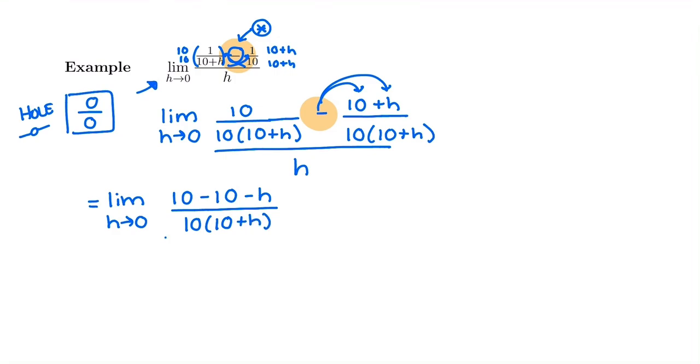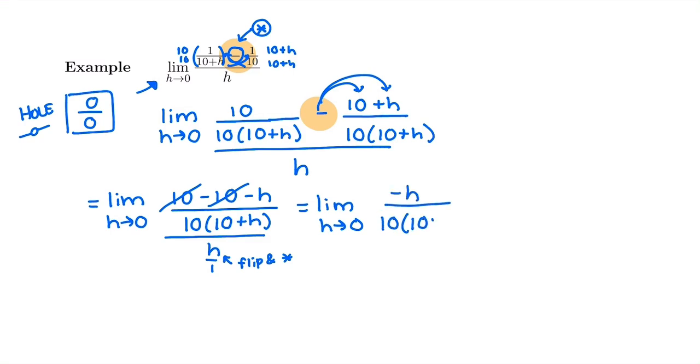In our denominator, we're still dividing by h, which I don't like. We still have a complex fraction, so we're going to end up flipping and multiplying. We're going to flip and multiply, or this might be called keep, change, flip. Instead of dividing by h over 1, we're going to multiply by 1 over h. So we have the limit as h goes to 0. In the top there, 10 minus 10 will cancel, so we'll just have negative h divided by 10 times 10 plus h.